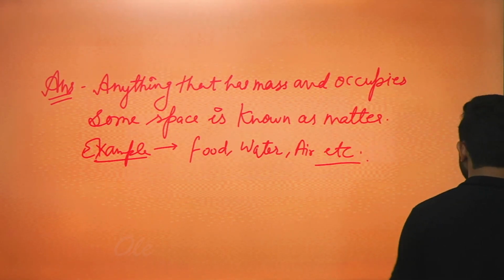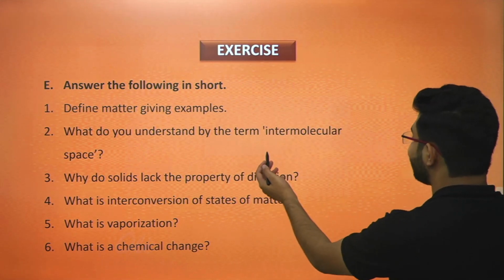Moving ahead with the next question, that was, what do you understand by the term intermolecular space? Intermolecular space is a space between the molecules of a particular state of matter.